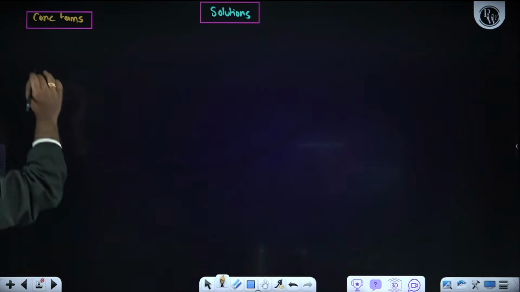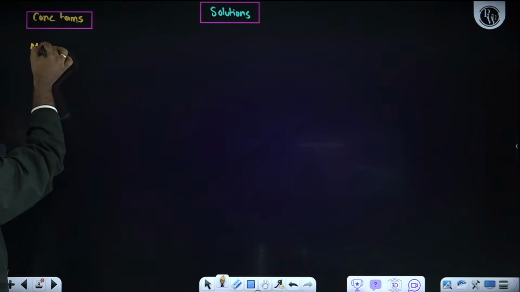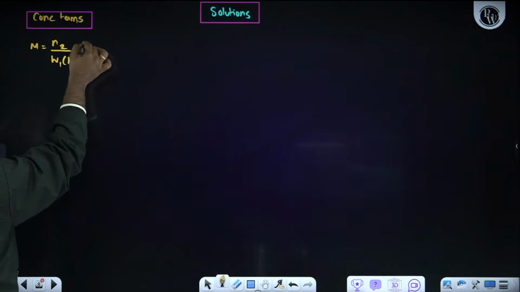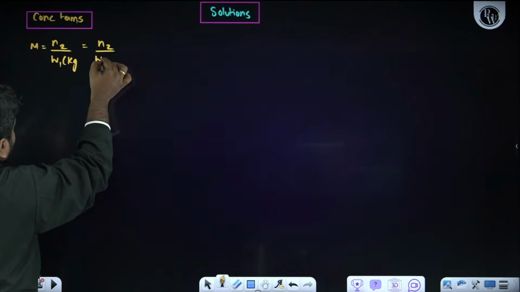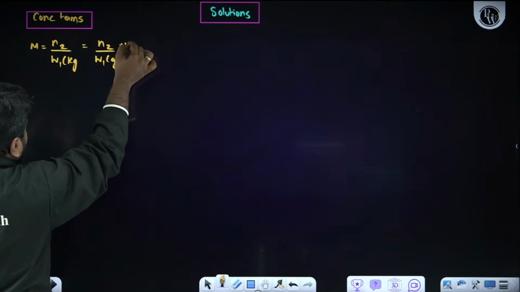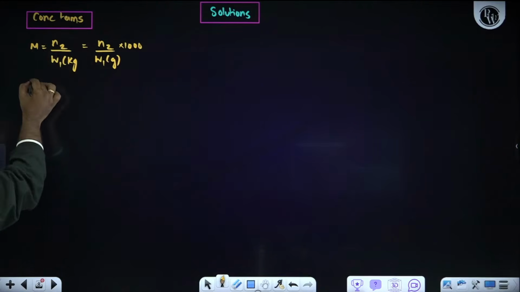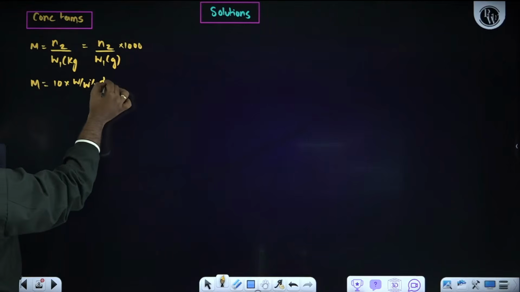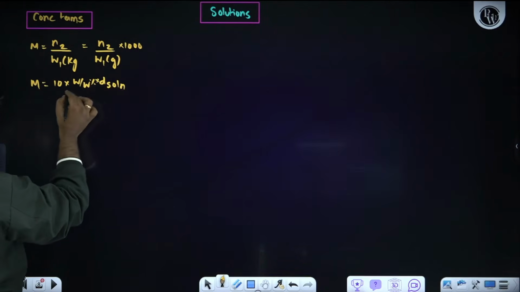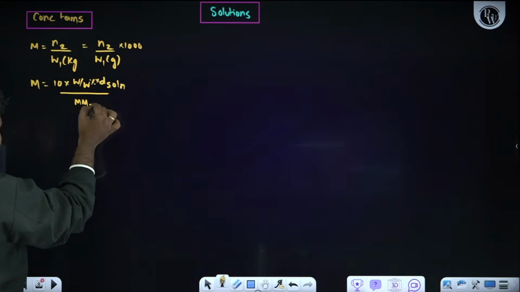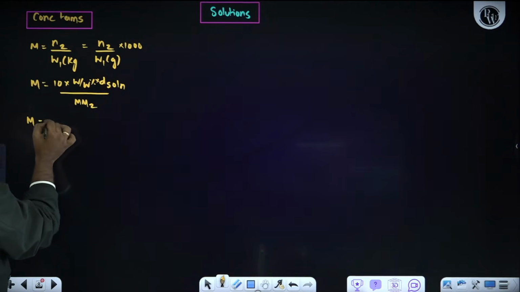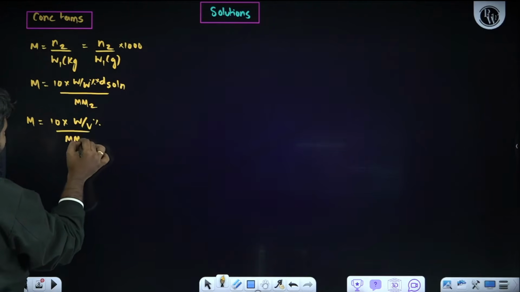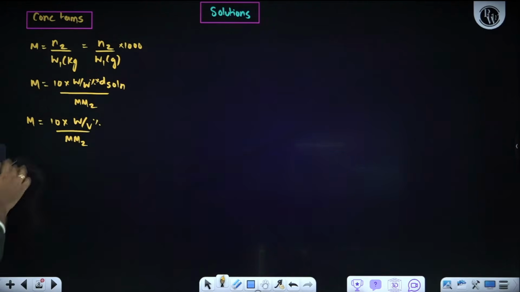First, what we need to know: molarity. Molarity = number of moles of solute / volume of solution in liters, or number of moles of solute / volume of solution in mL × 1000. Molarity is also equal to 10 × weight by weight percentage × density of the solution / molar mass of solute. Or else molarity = 10 × weight by volume percentage / molar mass of the solute. These are all molarity formulas.